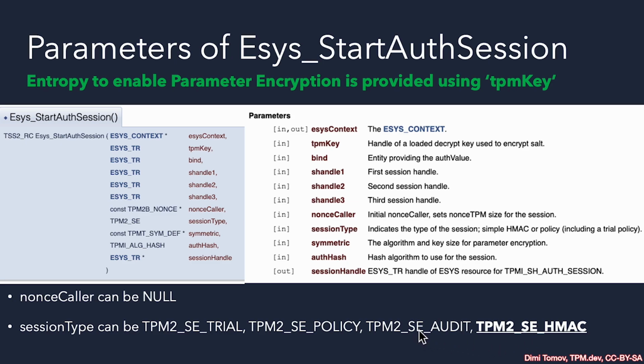And the special audit type, which also can have parameter encryption, but you would be invoking extra operations in the TPM to compute the digest of the command and its response. And if you don't need it, then this is extra work putting on the TPM and its performance, which I don't think is really needed in most situations. So HMAC type it is.